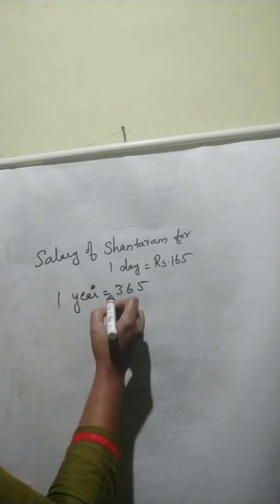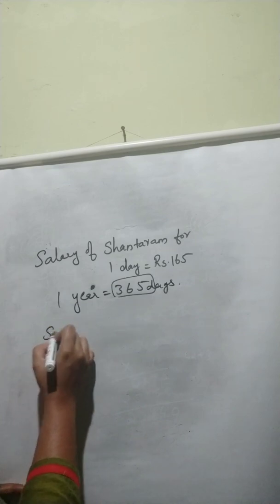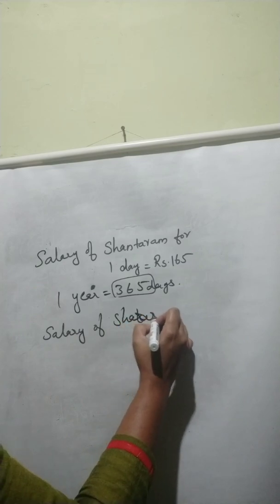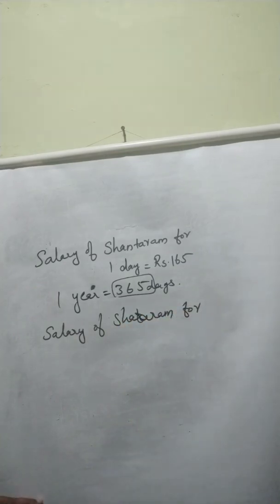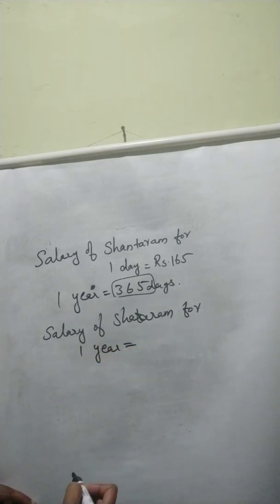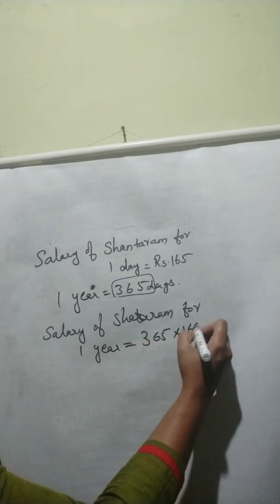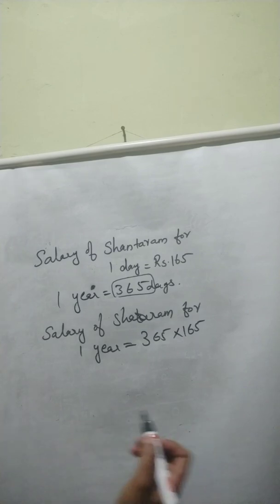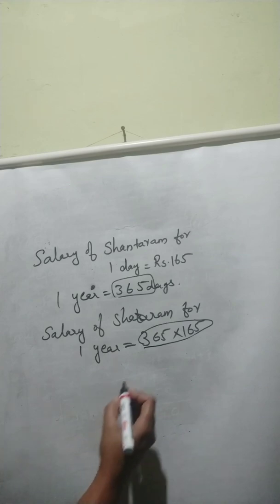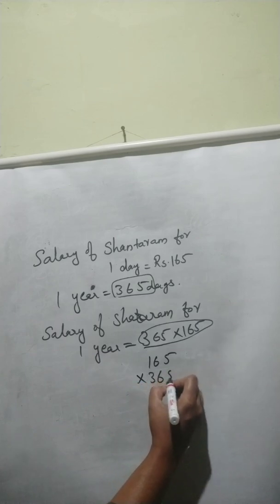So, he called for 365 days. Then, salary of Shantaram for 1 year is equal to 365 multiplied by 165. Okay, then we have to find out the product of these two numbers. Then here 165 multiplied by 365.